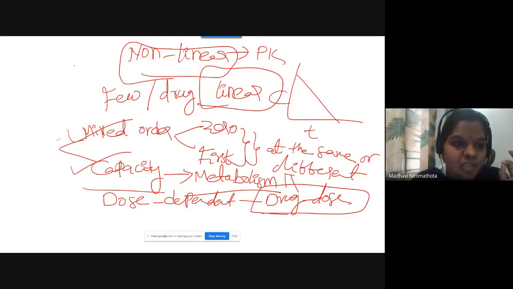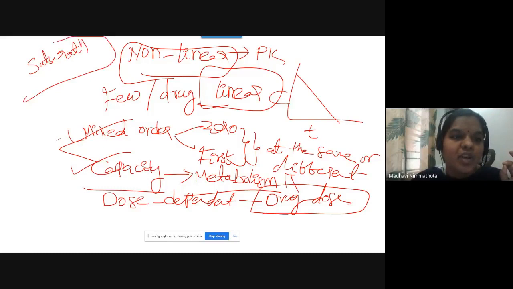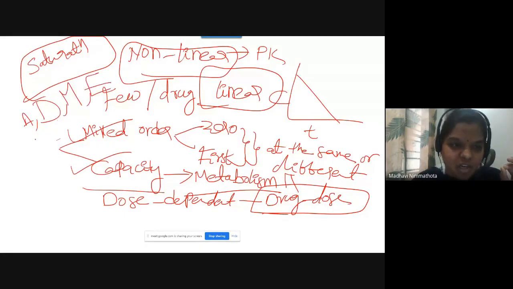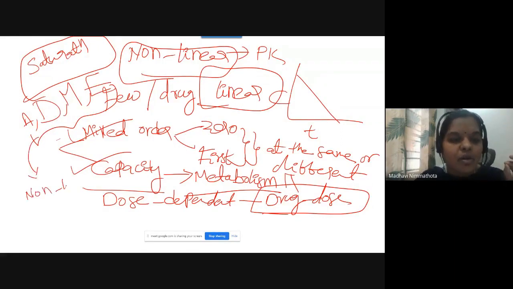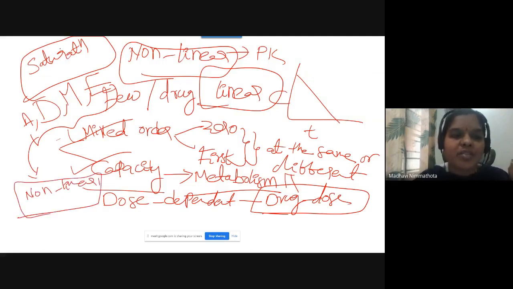Until now we have seen the saturation mechanisms of a few drugs. Few drugs will get saturated in absorption, distribution, metabolism or excretion. So few drugs will be saturated with either of these mechanisms. That's why they may exhibit non-linear pharmacokinetics because of the saturation of these mechanisms. So till now we learned up to this point.